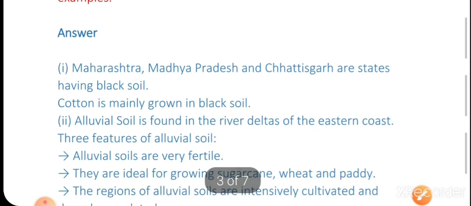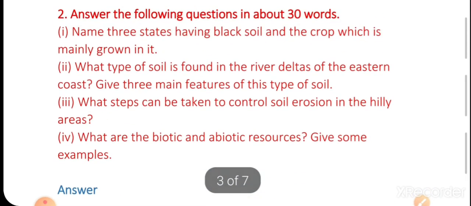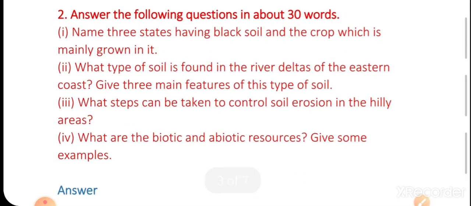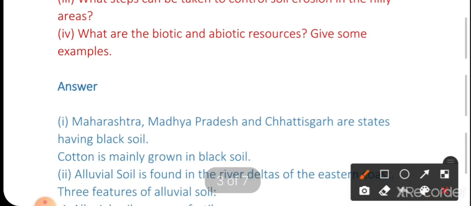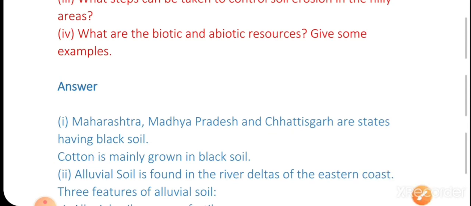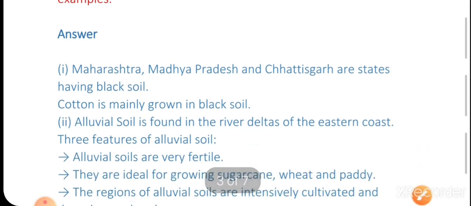Question number 1 is, name the 3 states having black soil. Answer is Maharashtra, Gujarat, Madhya Pradesh, Chhattisgarh. Any 3 you can write. Maharashtra, Madhya Pradesh, Chhattisgarh are states having black soil. Cotton is mainly grown in black soil. This is an important fact. Cotton is mainly grown in black soil.